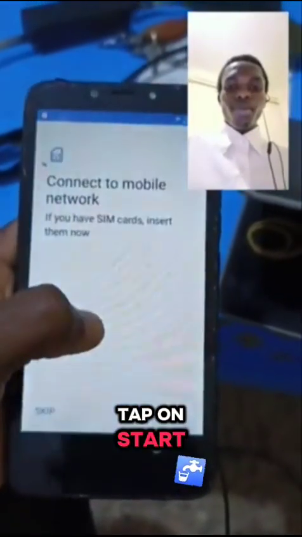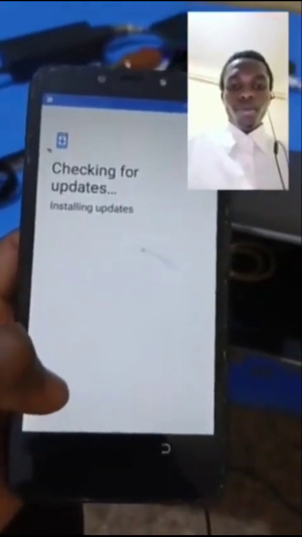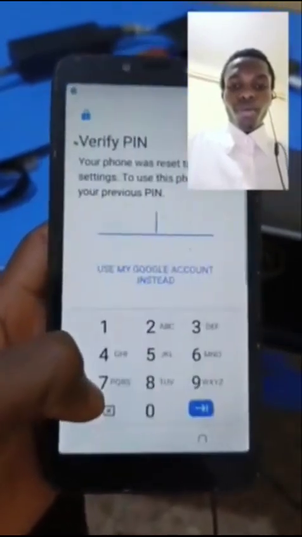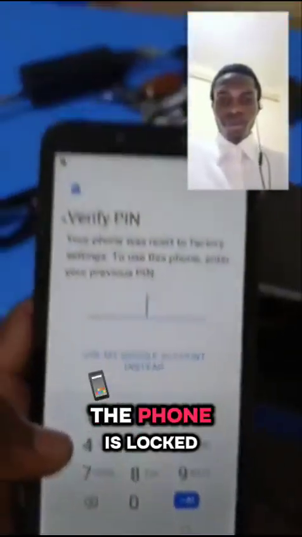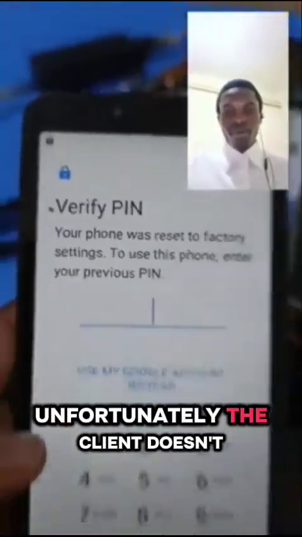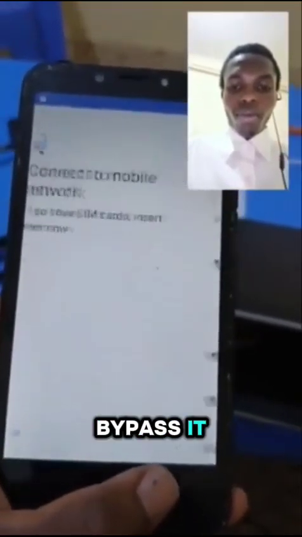Tap on start, skip. Just a second, don't copy. As you can see, the screen is locked, the phone is locked. It requires a PIN or the Google account to continue. Unfortunately, the client doesn't remember either. So here's how to bypass it step by step.